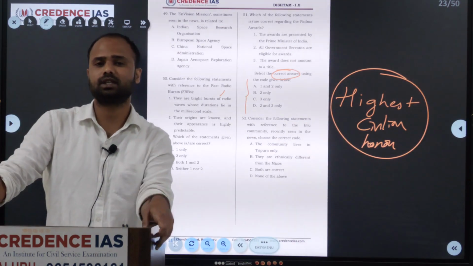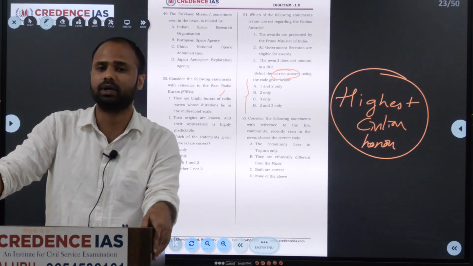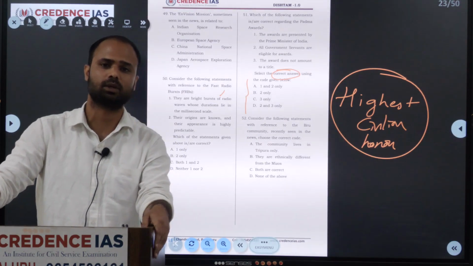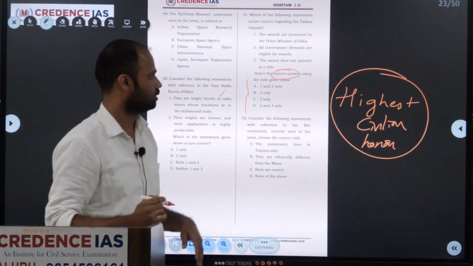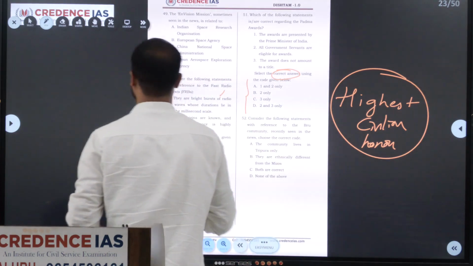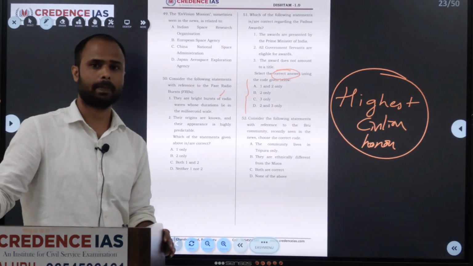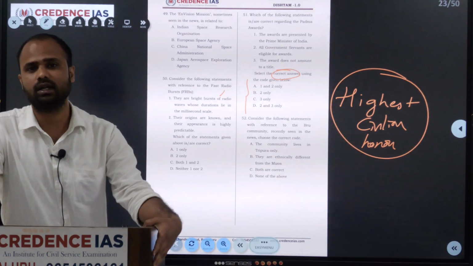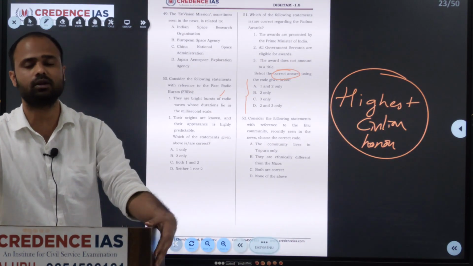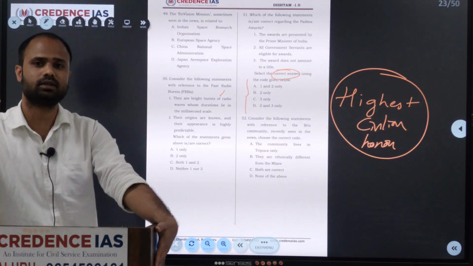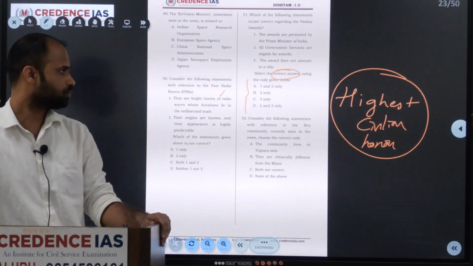The recommendations of this committee are submitted to the Prime Minister and the President of India for approval. The Padma Award is given by the President of India, and all persons are eligible irrespective of race, position, sex, etc.